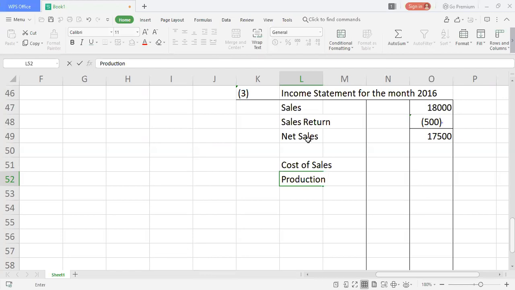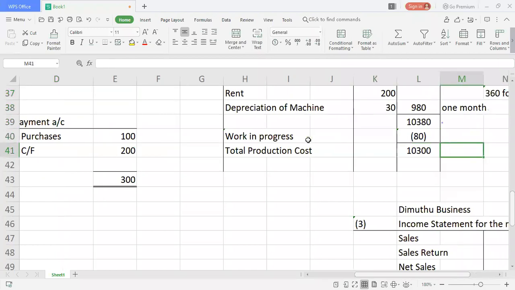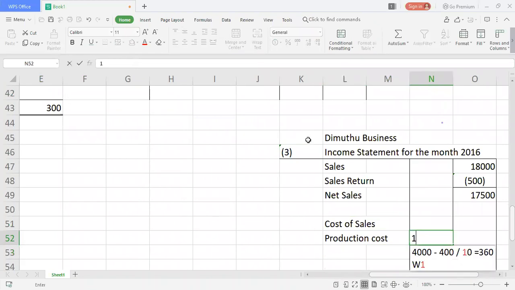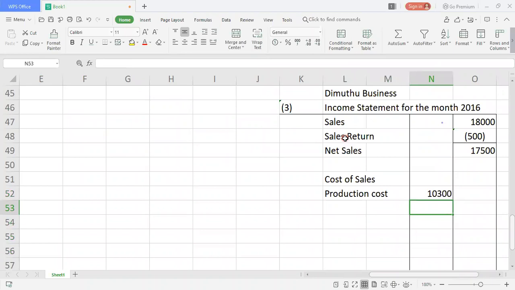So let's move on to production cost, which we found on the manufacturing account. This production cost we already found. This amount I'm going to transfer, this 10,300, towards the income statement under cost of sales as 10,300. Here is where the examiner is so focused on giving a mark, because you need to transfer this particular total production cost from the manufacturing account to the income statement very specifically, then only you will be able to grab your marks.